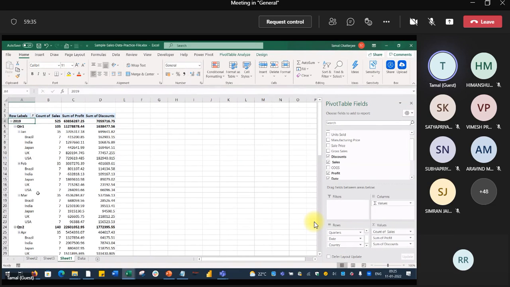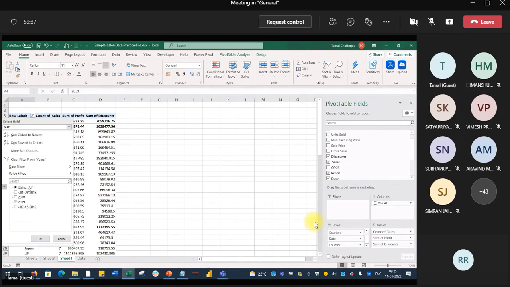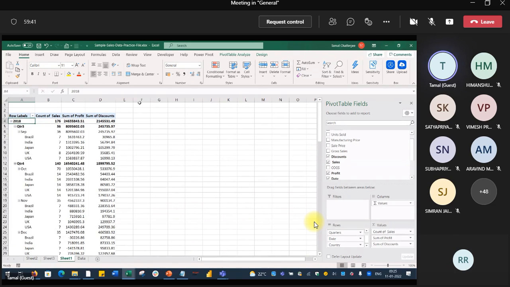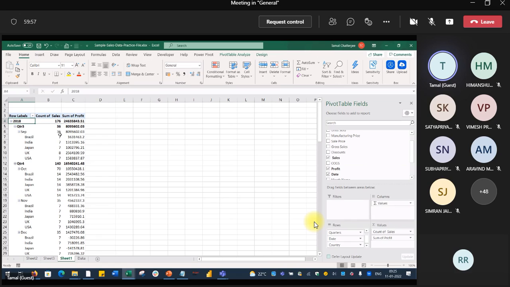Now you tell me. Suppose I don't want to see the month-wise data, or I don't want to see the sum of the discounts. So I will put this sum of the discount here, and we are losing a dimension, or we can even get rid of the date.